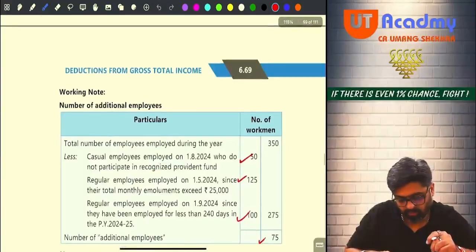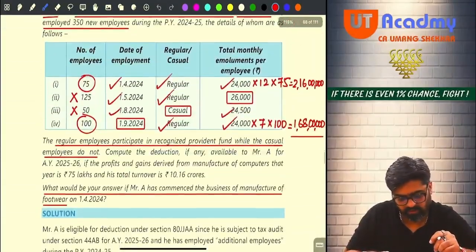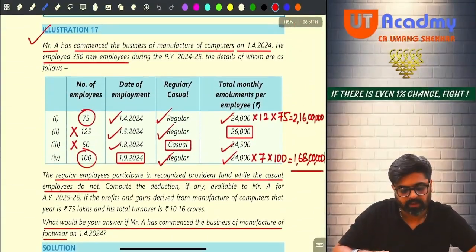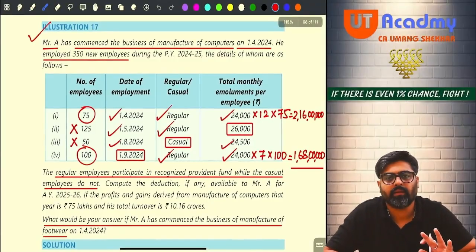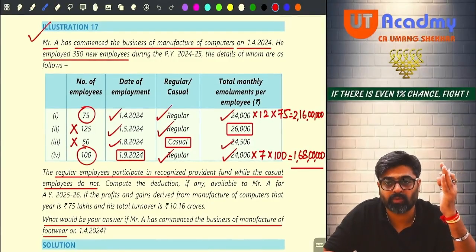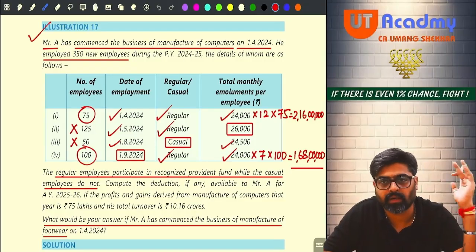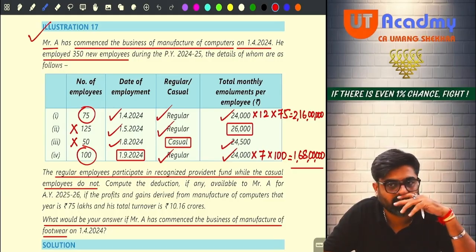Okay. Come to question number 17. Very easy question. Very, very easy. Till 16 we have completed everything. In your deductions chapter, Chapter number 6, computation of total income, all the questions are done. Only one question is remaining, guys.